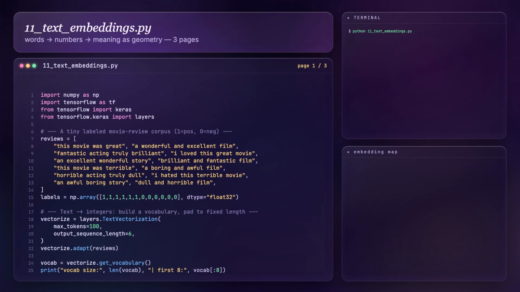Act 2 overview. Here's the whole file, about 60 lines across 3 pages. Page 1, a tiny labeled review corpus and the text vectorization layer. We adapt it, peek at the vocabulary and vectorize one sentence so you can see the integers. Page 2 builds a small model with an embedding layer and trains it on the sentiment labels. Page 3 pulls the learned vectors out, ranks the nearest neighbors of great, and draws the PCA map.